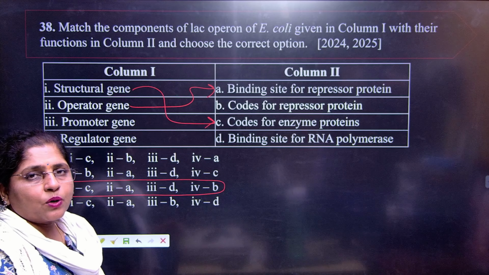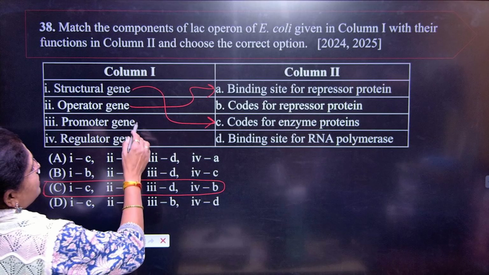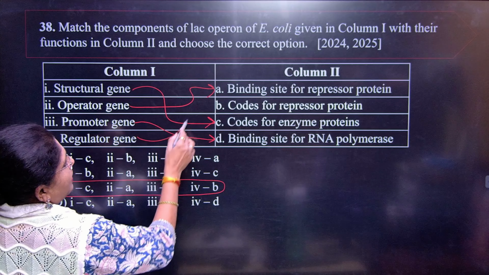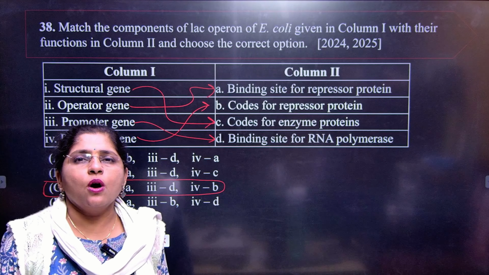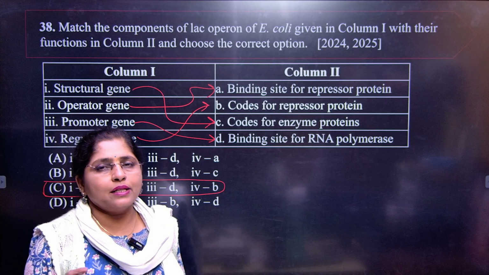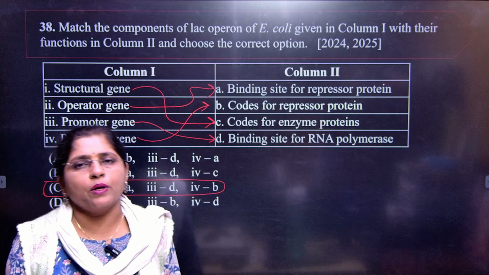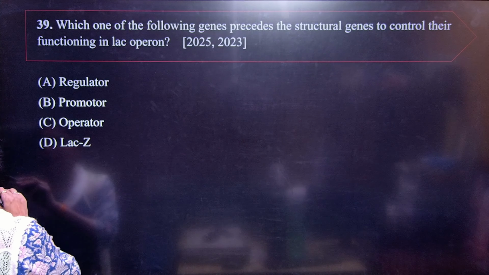You should know how the operon is arranged, what is the role of promoter, operator, structural genes and all, right? So promoter genes have the binding site for the RNA polymerase, and regulation is given here by means of the codes which give you the repressor protein. So dear students, you should learn the operon in a very good way, the role of all the sites on the operon. Besides that, they have given you the lac operon for your exam. So go through the lac operon very perfectly so that you can remember the answer very perfectly.